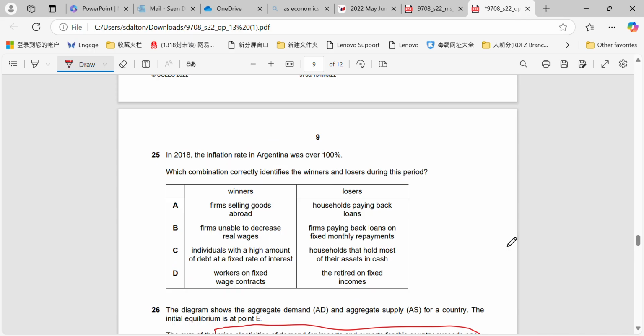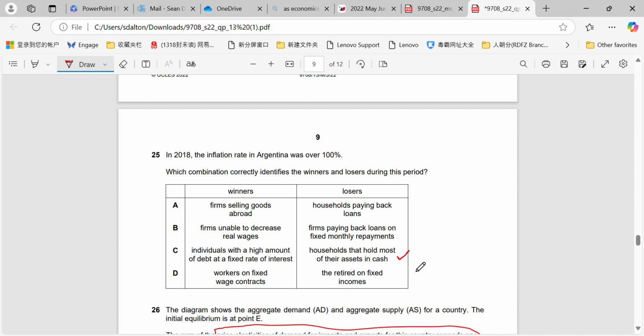(25) Inflation rate in Argentina was over 100% in 2018. This is a very common question, and you just need to remember about inflation, your winners and losers, right? Because you can identify this straight away. Which combination correctly identifies the winners and losers? So just remember that if you hold your money in cash, you're definitely losing out with inflation, because the value of the cash that you're holding is being reduced on a daily, weekly, monthly, or yearly basis.